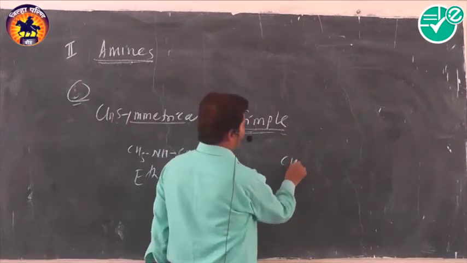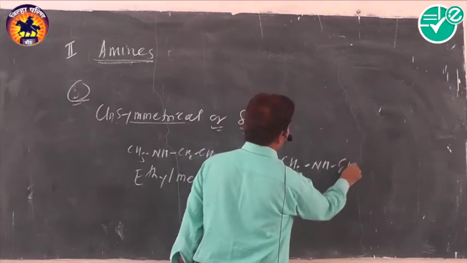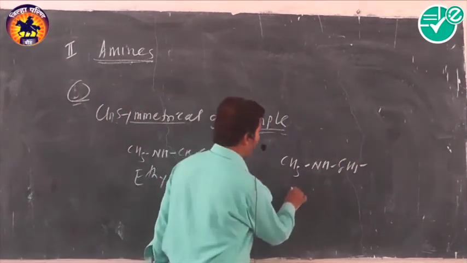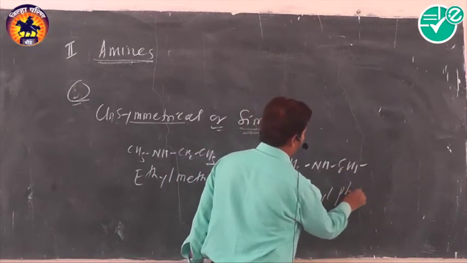When one of the groups is alkyl and another is aryl group, it is called methyl phenylamine. The amine is called methyl phenylamine.